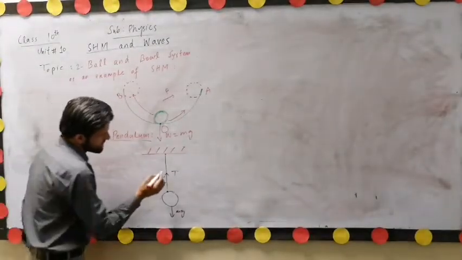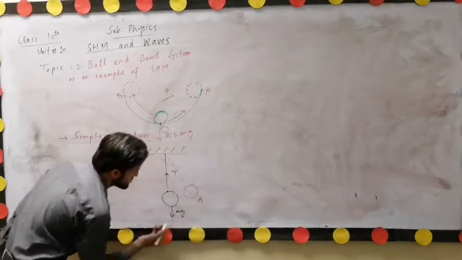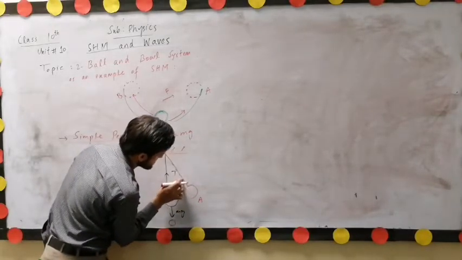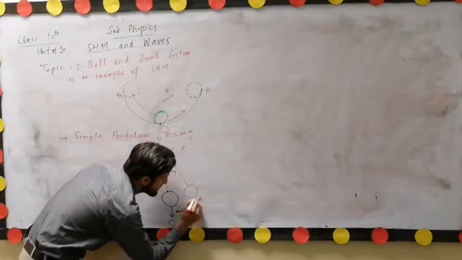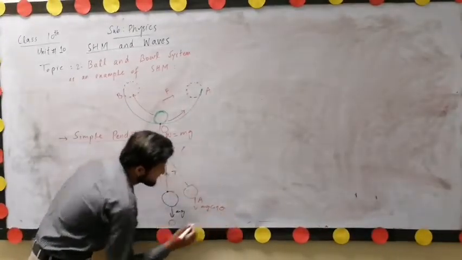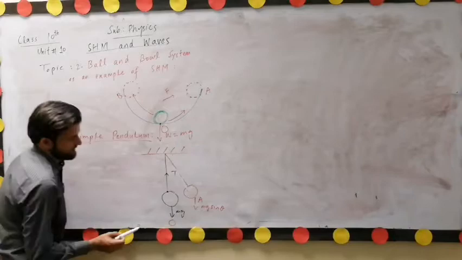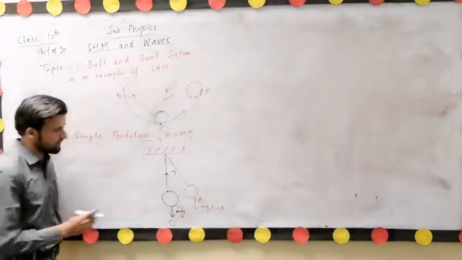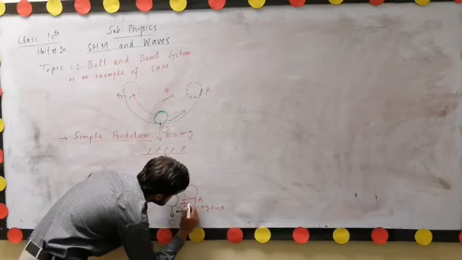Then we apply an external force on this metallic bob and push it to a new position A. Let's say this is position A. When the metallic bob reaches point A, we have two components of its weight: one is mg sin theta, and here we have another component in this direction, that is mg cos theta.